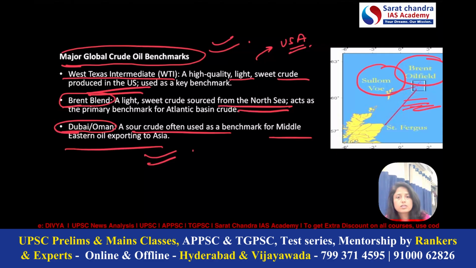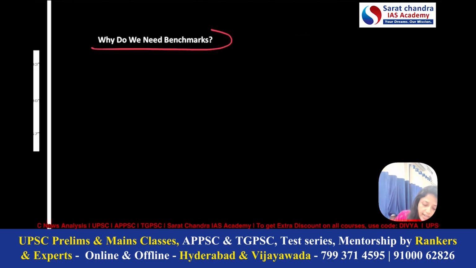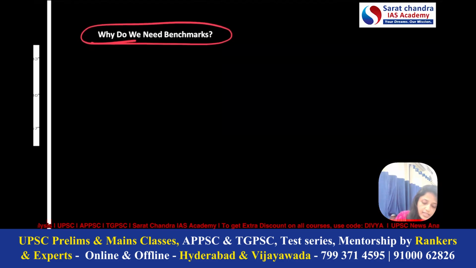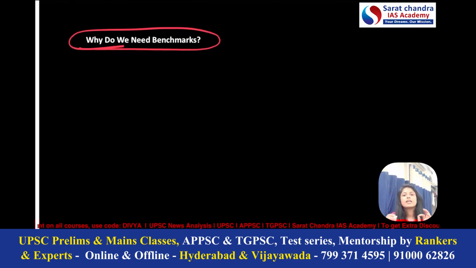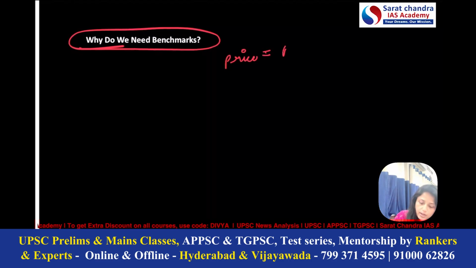Now, one of the important questions is: why do we need benchmarks? What is the need of benchmarks here? The reason is, crude oil is produced in many countries and has different qualities, like density, the content of sulfur, etc. Now, instead of negotiating a completely new price every time, the market uses benchmark oils to decide the price. So the price of many crude oils is quoted like this. For example, the price of any other general crude oil will be equal to the benchmark price, that is the price of Brent crude oil or West Texas Intermediate, plus any